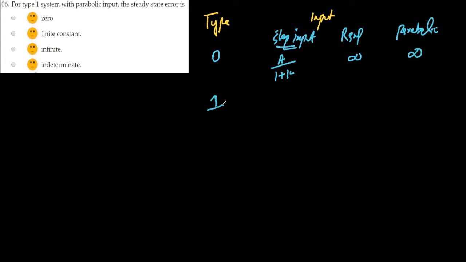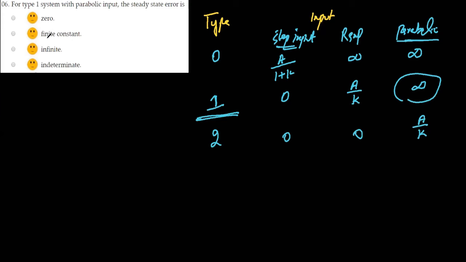For type 1, this will be equal to 0, this will be equal to A divided by K, and this will be equal to infinity. For type 2, this will be equal to 0, this will also be equal to 0, and this will be equal to A divided by K. So for a type 1 system with parabolic input, the steady state error will be equal to infinity. So option C is the correct answer.